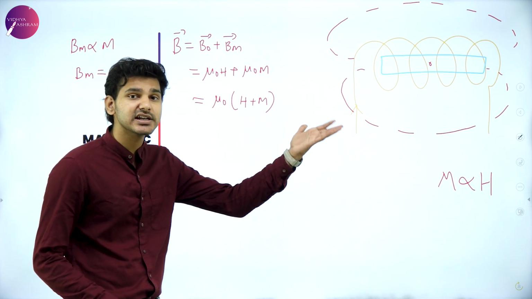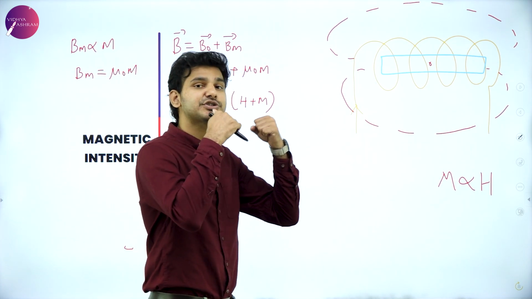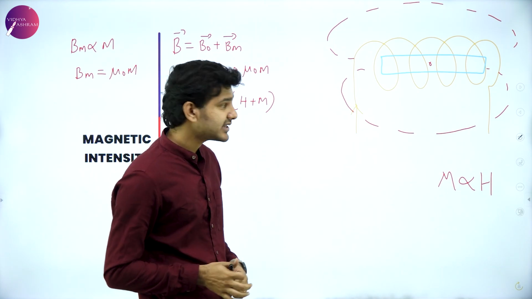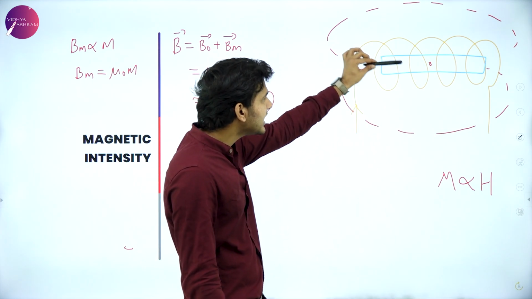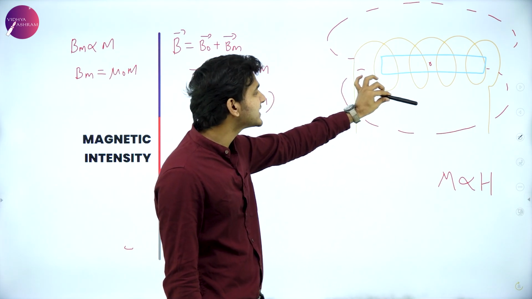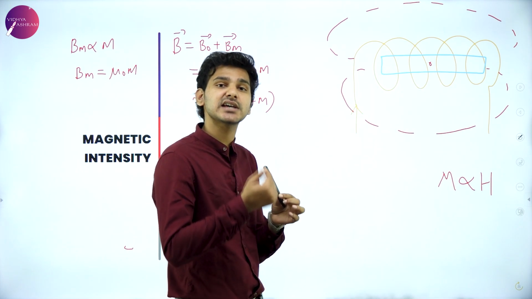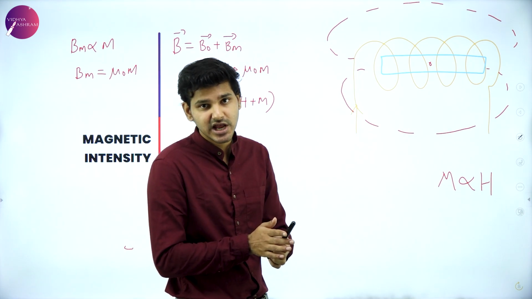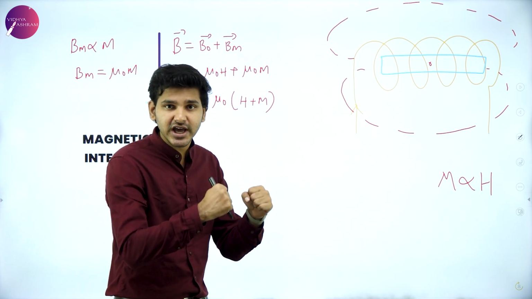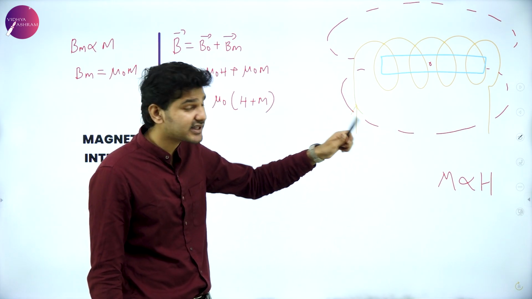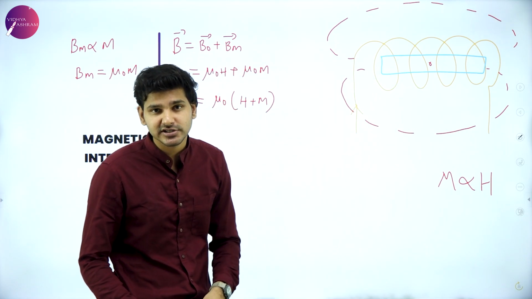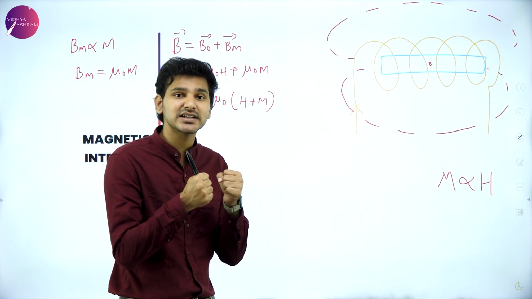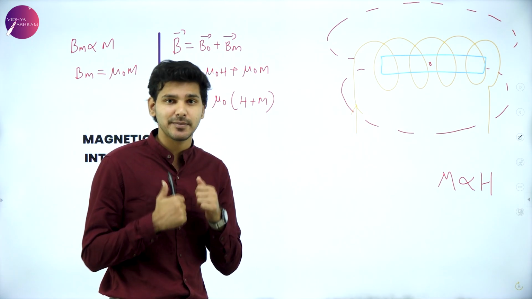M is directly proportional to magnetic intensity, so we can say that M is directly proportional to H, because how strong the field is will determine how heavily a material can be magnetized. If I keep an iron nail near a weak solenoid with fewer turns and less current, the iron nail will not be heavily magnetized. But if there are more turns and more current passing through the solenoid, the iron nail will experience an intense magnetic effect and will be heavily magnetized.